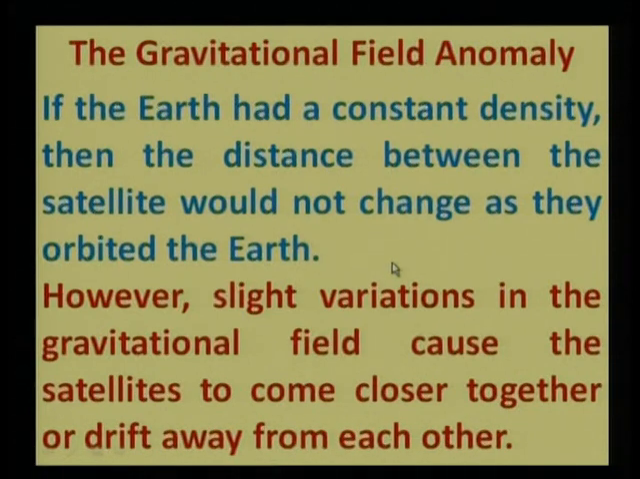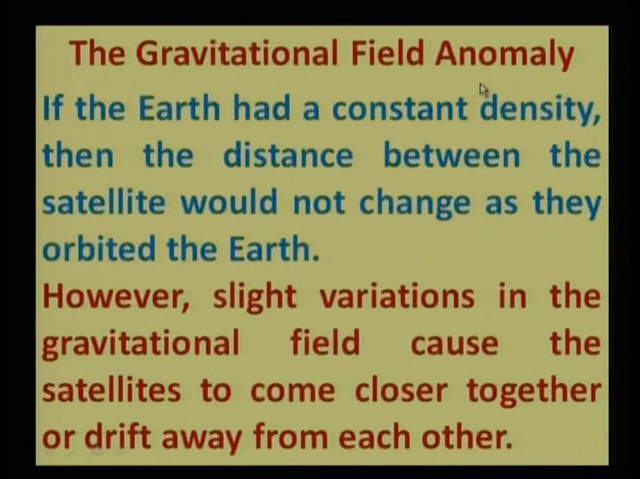Why is this distance changing? Because the earth does not have a constant density. So because of the change in density, there is a change in the force. So there is a slight variation in the gravitational field. This variation in the gravitational field causes the satellites to come closer together, or to drift away from each other. So that is called gravitational field anomaly.